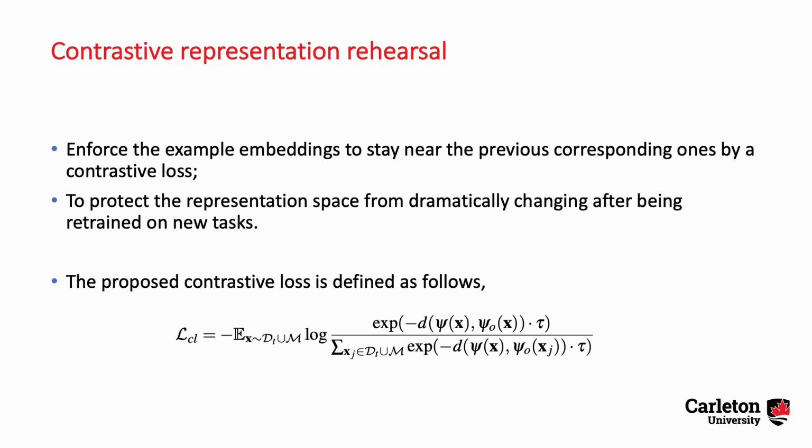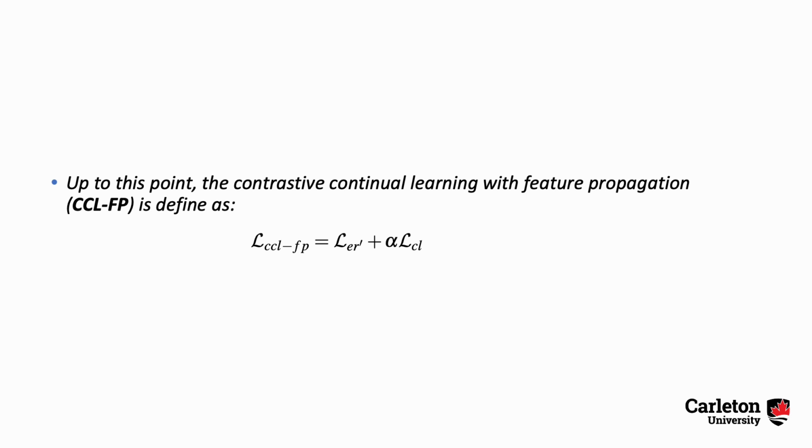Next, we use a contrastive loss to enforce the example embeddings to stay near the previous corresponding ones to protect the representation space from dramatically changing after being trained on new tasks. The proposed contrastive loss is defined to push the current embedding of x to be close to its previous embedding and away from the previous embeddings of other data points. Up to this point, we got the contrastive continual learning with feature propagation method by combining the amended experience replay and the contrastive loss.